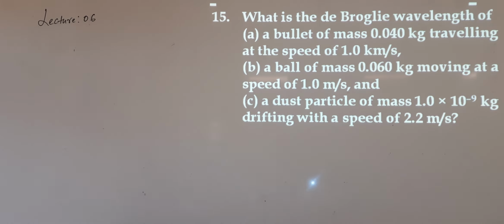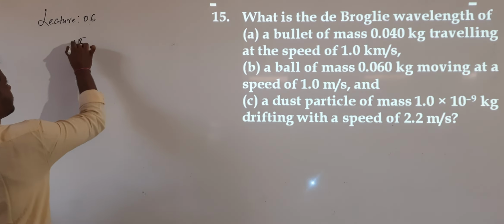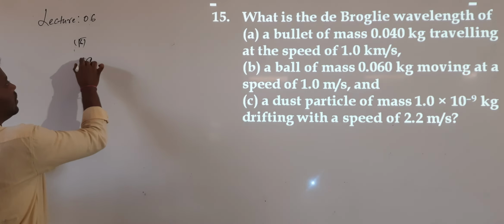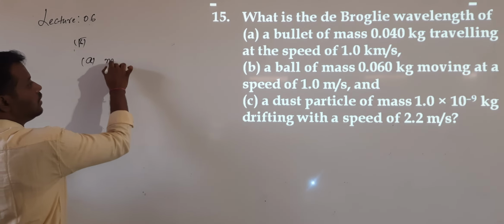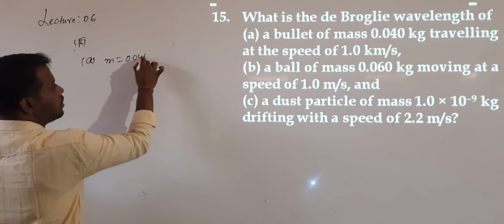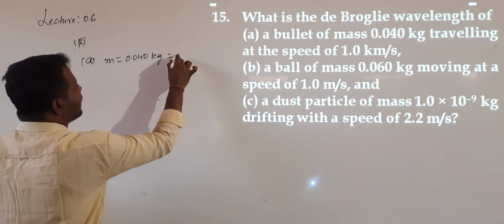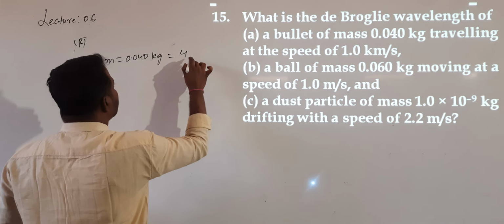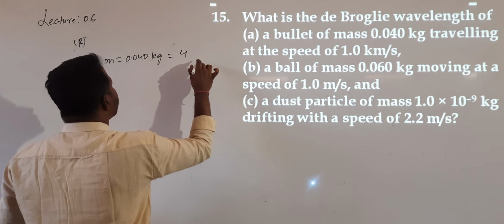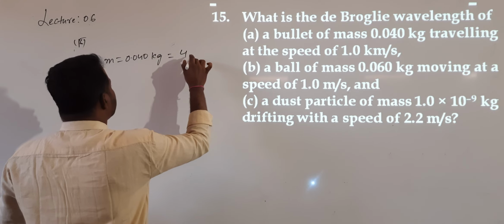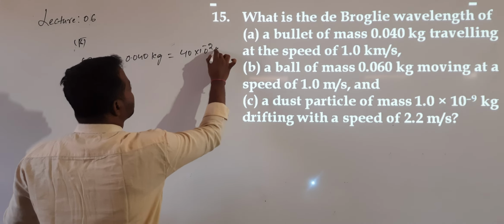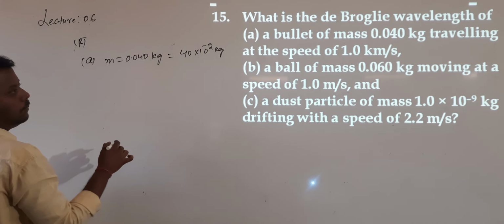So question number 15. What is the de Broglie wavelength of a bullet of mass? There are 3 questions. In the first question, a particle mass value is given as 0.040 kg, or otherwise I can write it as 40 into 10 power minus 2 kg. This is the particle mass.